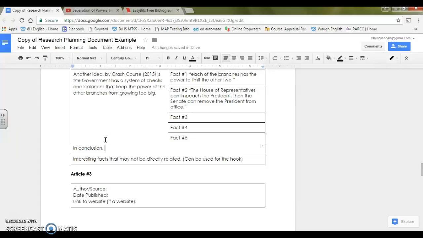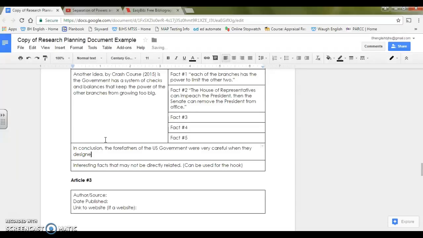In conclusion, the forefathers of the U.S. government were very careful when they designed our government.